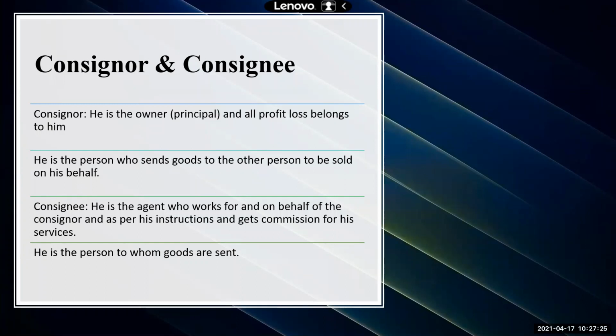Coming to the consignee, the consignee is the agent who works for and on behalf of the consigner and as per the instructions, and gets commission for his services. He is the person to whom the goods are sent. So the consigner will get profit or loss. The consignee will get his commission if he is selling the goods. If goods are left over and are unsold, the consignee will have to return those goods to the consigner.